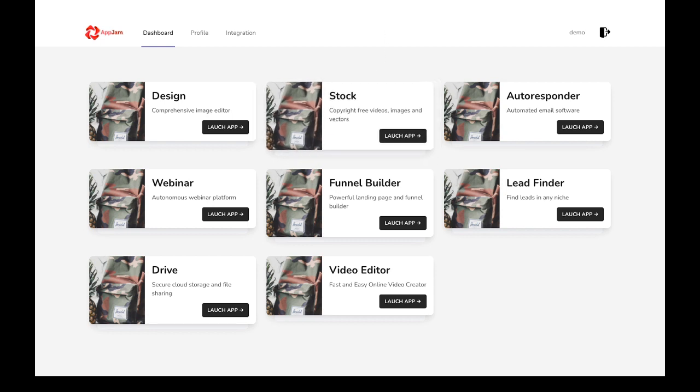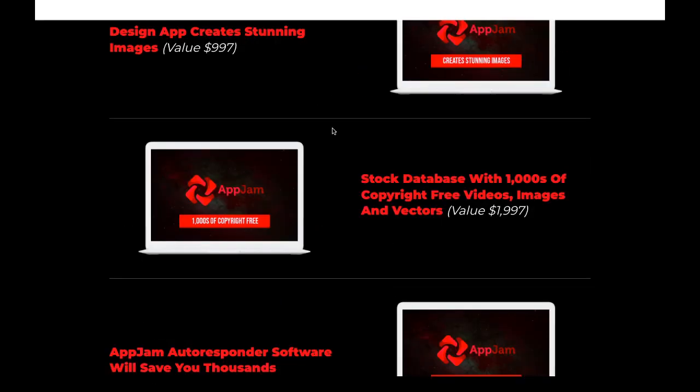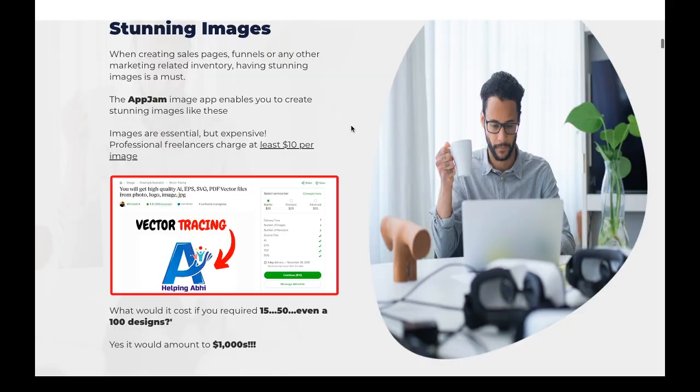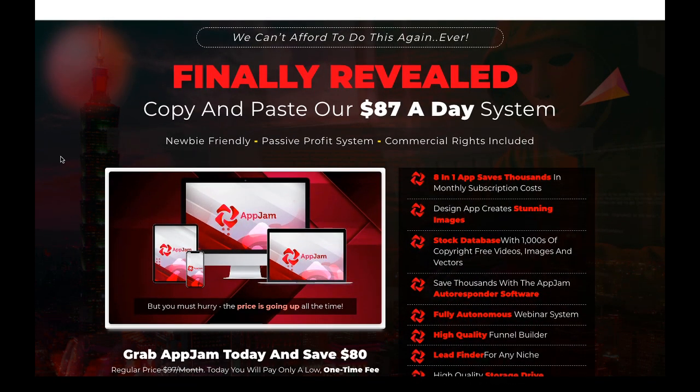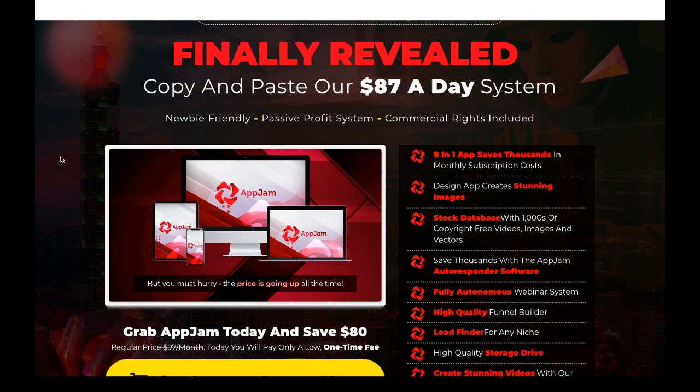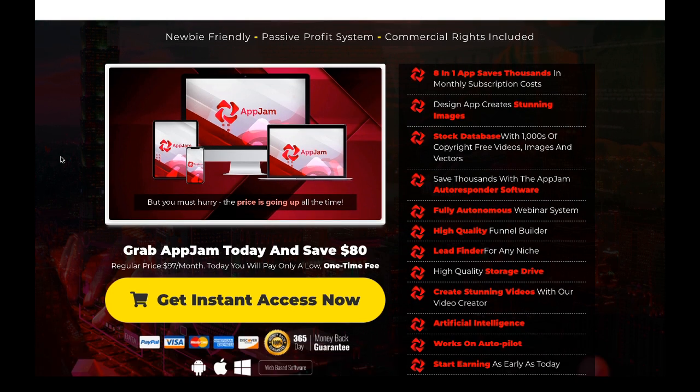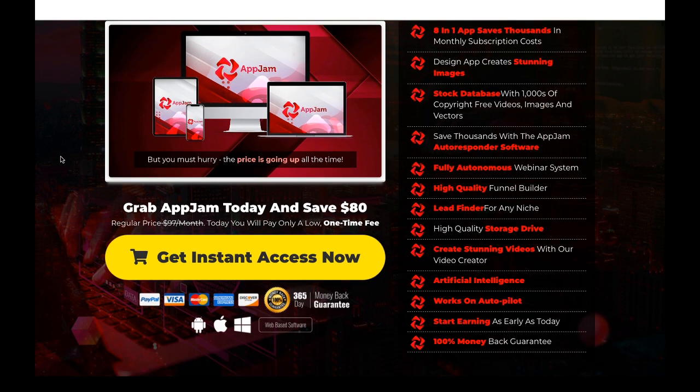So let's go through the sales page. So I'm on the sales page now. Let's see what it says. Finally revealed, copy and paste our $87 a day system, newbie friendly, passive profit system, commercial rights included. It's an 18-in-1 app, saves thousands in monthly subscription cost. Design app creates stunning images. Stock database with thousands of copyright-free videos, images, and vectors. Save thousands with the AppJam autoresponder software.